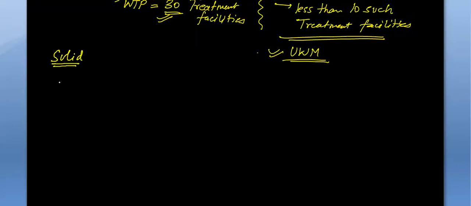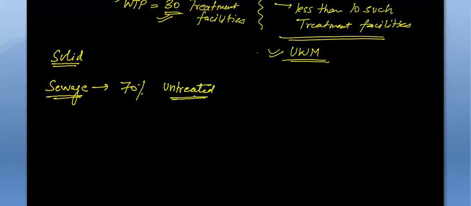What about sewage? Telling about the sewage, 70% of the Indian sewage is released untreated, because we don't have proper facilities to treat this waste. It is released into rivers, thus polluting our rivers also.